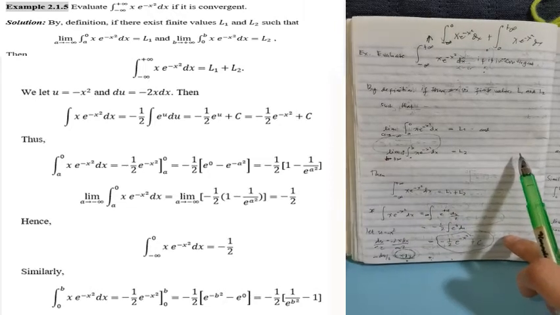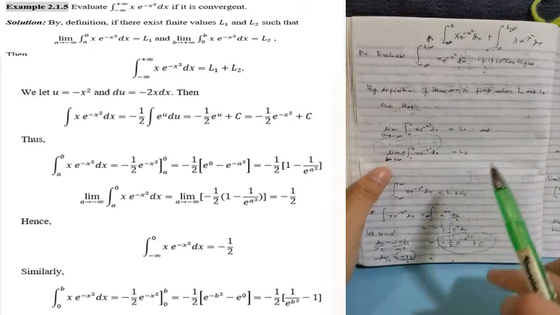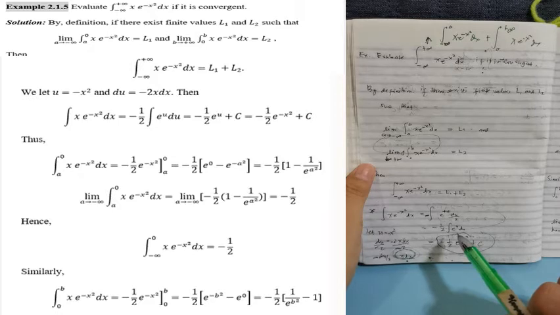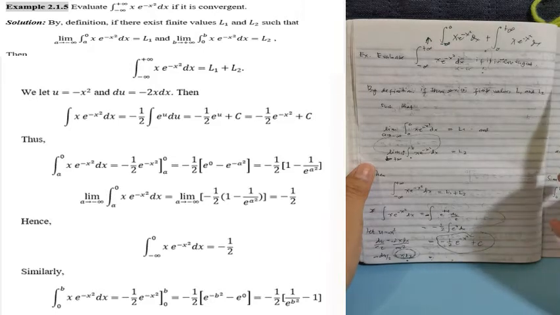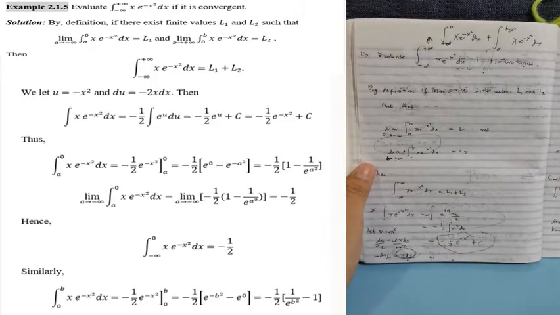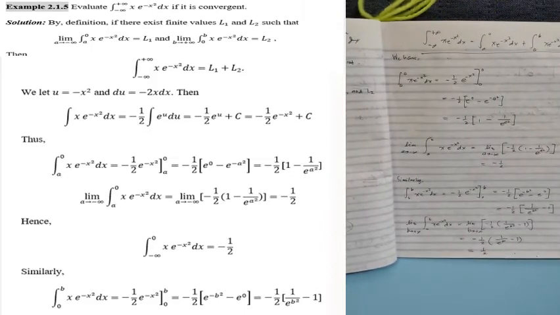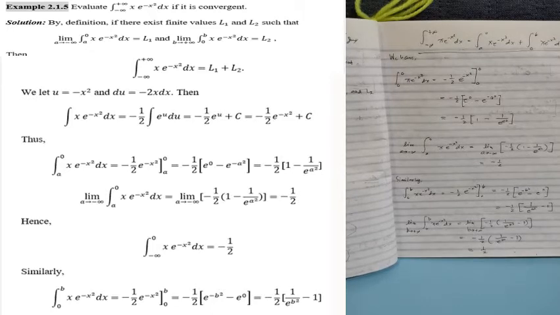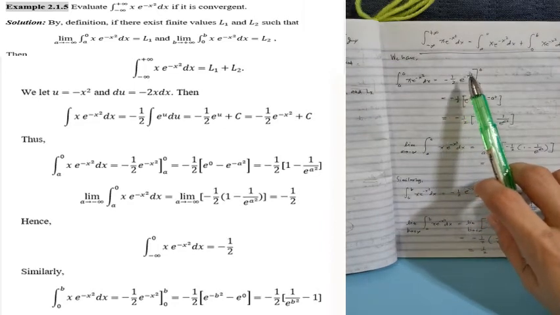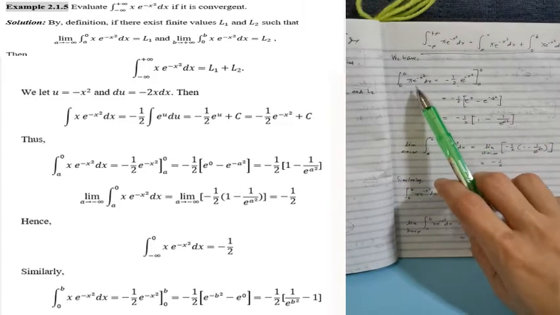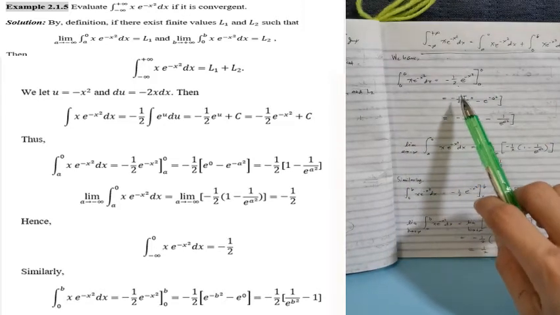Okay. Yeah, this is what we will use in evaluating. So this is the integral that we will use when we substitute here, or when we evaluate the limit. Okay, so here we have the integral of x e to the power of negative x squared dx is equal to negative 1 half e to the power of negative x squared. So, that is the integral we got earlier. So, this is the result. So, it is evaluated from a to 0. Okay, so it becomes negative 1 half.